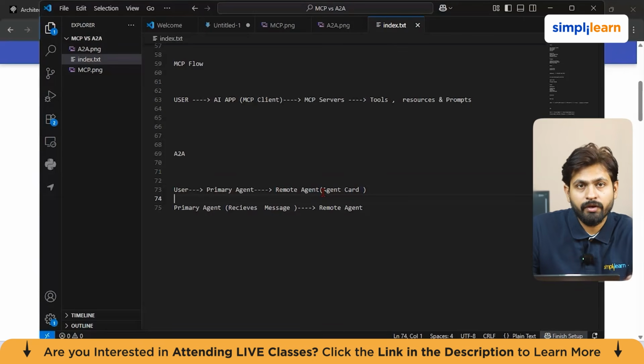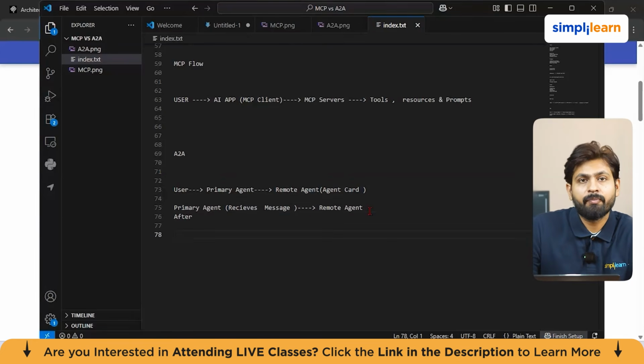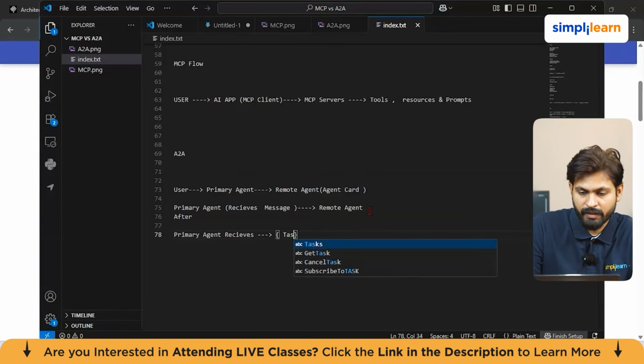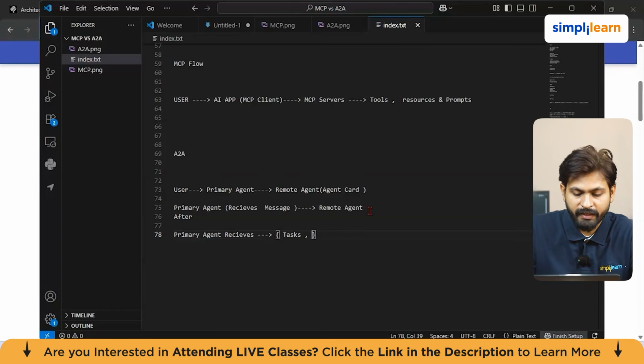Then a remote agent works on it, and the primary agent receives the message, the task status, you can think about it, or you can say the artifact. So after this, you can consider that the primary agent receives tasks, and it receives something called status and artifacts.